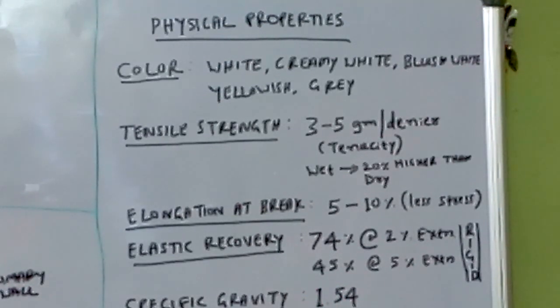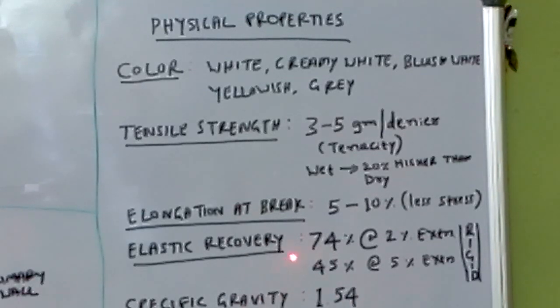Not only cotton fiber, every material available on this earth, whatever the element, whatever the material, even including humans, has its specific gravity. Each material has a specific gravity. Okay, this cotton has a specific gravity of 1.54.